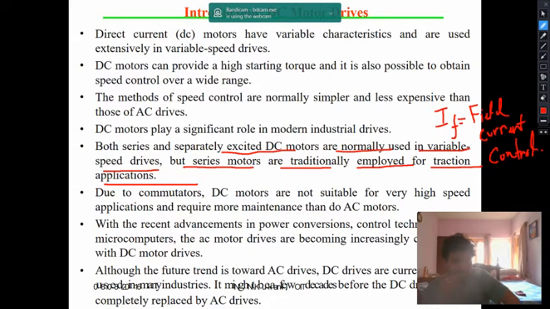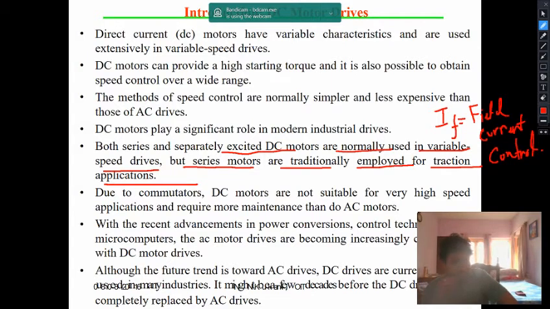So where huge starting torque is required, and as DC motors are used for high starting torque applications, this motor is very suitable for traction related applications. Due to commutators, DC motors are not suitable for very high speed applications. They require more maintenance than AC motors do.